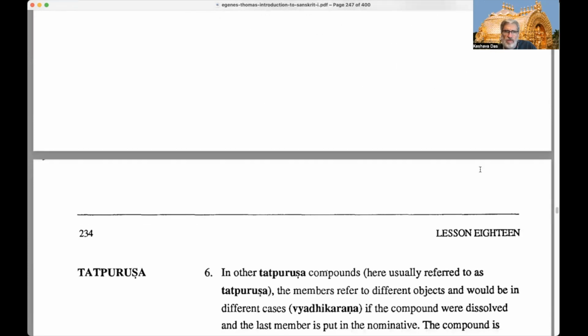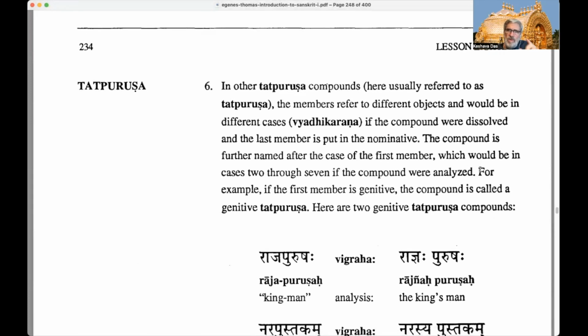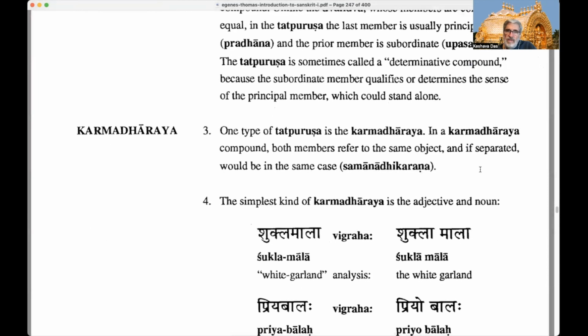Okay, so now we talk more about Tatpurushas. In other Tatpurusha compounds, not Karmadharayas, here usually referred to as Tatpurushas, separate from Karmadharayas, which are a type of Tatpurusha, the members refer to different objects and would be in different cases, Vyadhikarana, right? Not, as was set up here, Samanadhikarana. So there's Samanadhikarana. We notice adhikarana is common in both these words, both these technical terms.